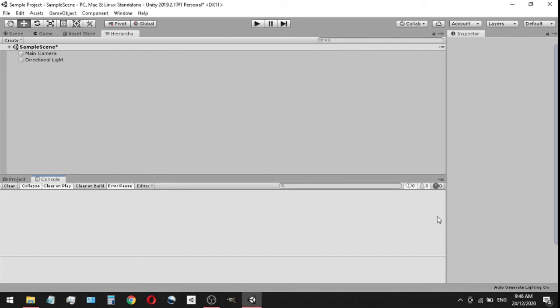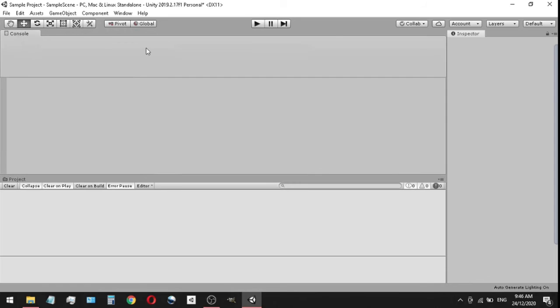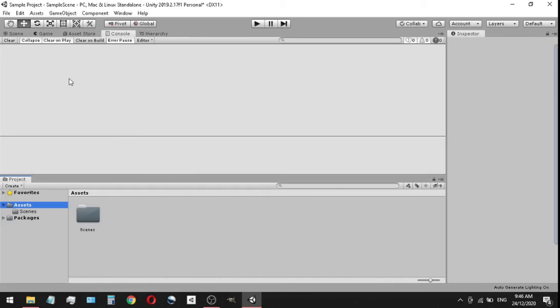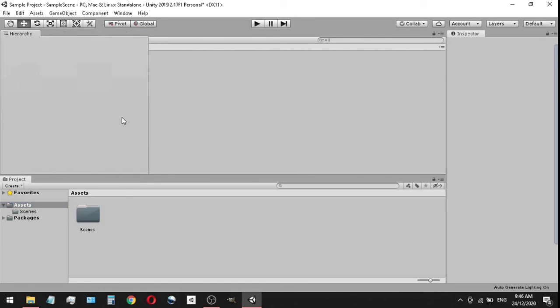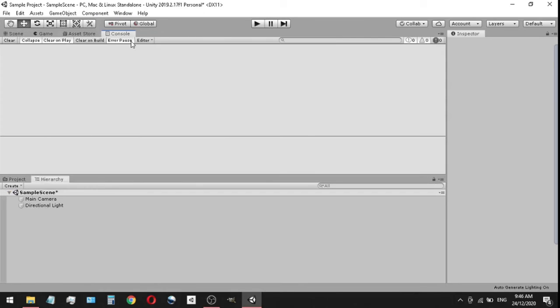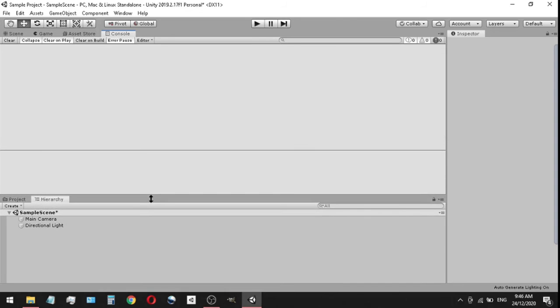On second thought, let's actually reconstruct how we're going to set up these panels. We're going to put our console log on the same panel as our scene, game, asset store, and hierarchy, because we want our console to be our main priority. So we're going to put this here for now. We're going to keep our projects panel here, and we're going to add the hierarchy to our projects panel. That way we could get a very clear view and understanding of our code. Our code is the most important thing, so that's why we want that up in front.